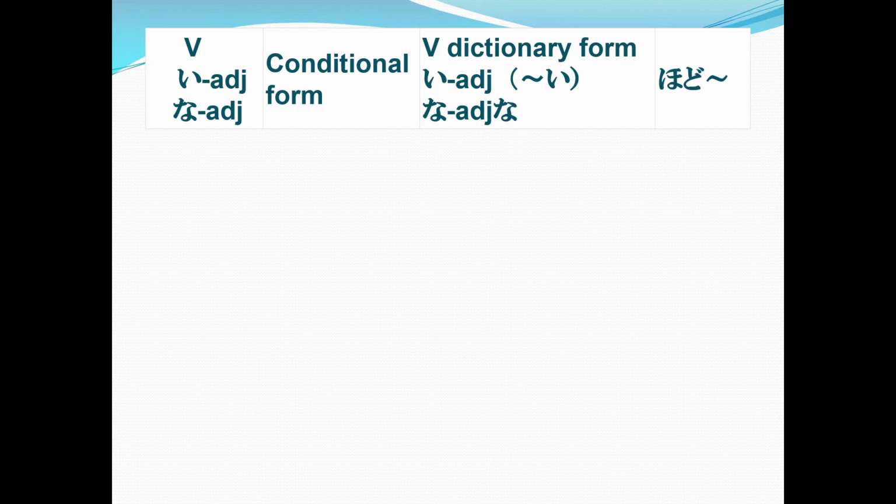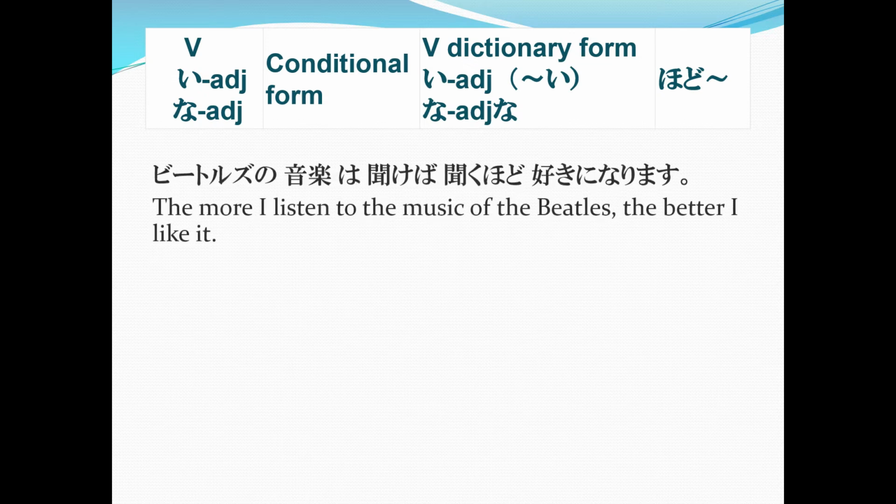Now, let me show you first the example sentences. Then I'll explain it to you.